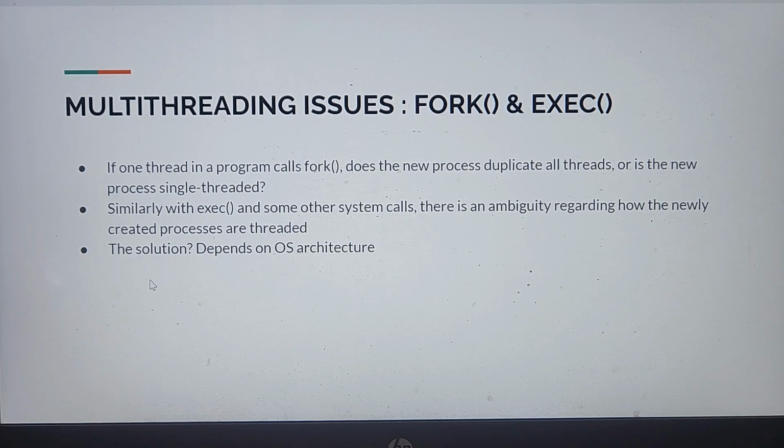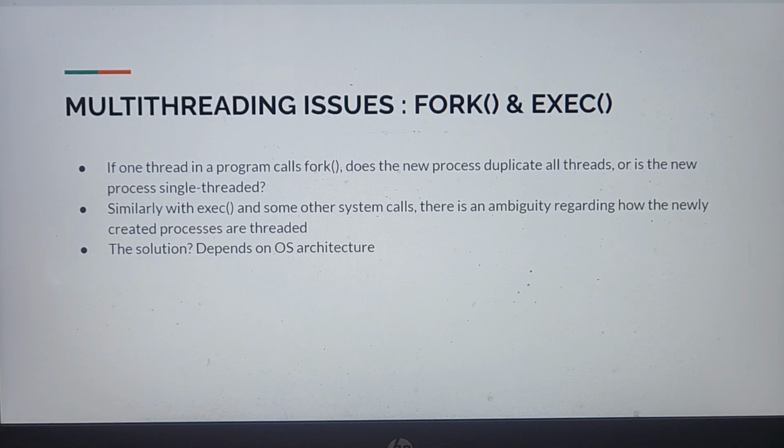Alright, in the next few slides, we are going to be looking at some issues which happen because of multithreading. Multithreading is basically dividing a process into multiple threads. We saw a lot of benefits of threading: there is more output, inter-thread communication is easier than inter-process communication, and the context switch overhead is not there. We saw all those benefits, but there are issues also which we are going to be looking at.